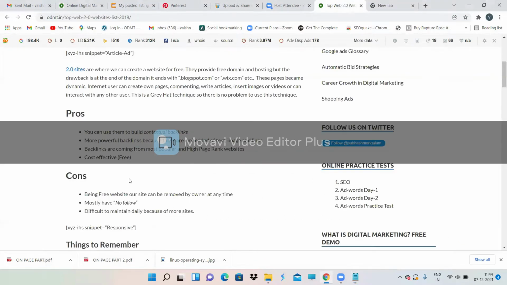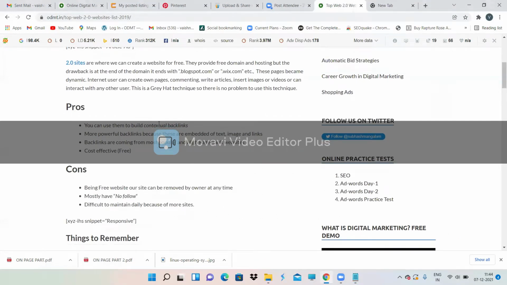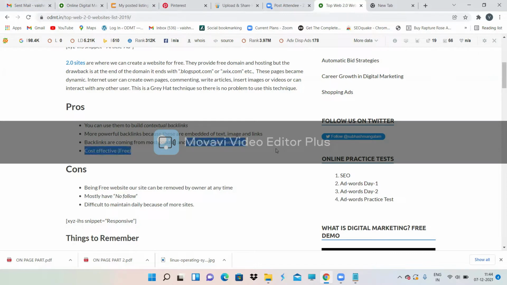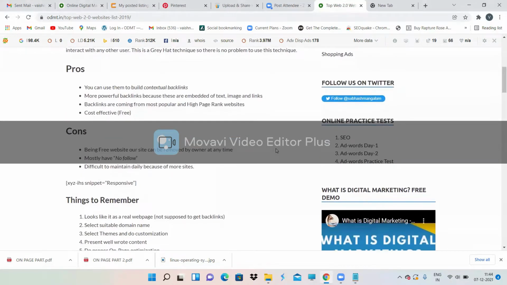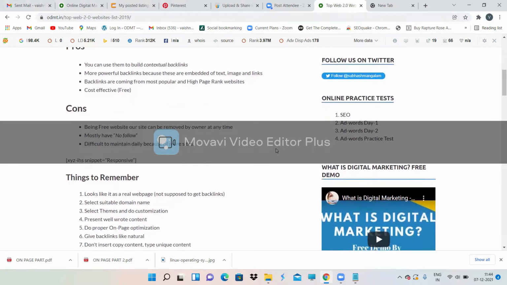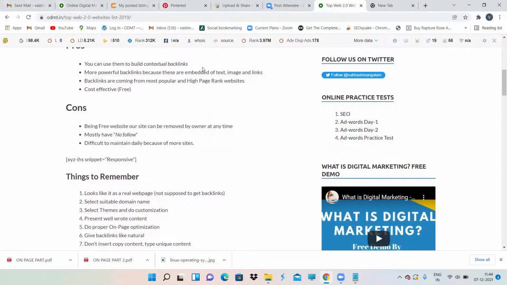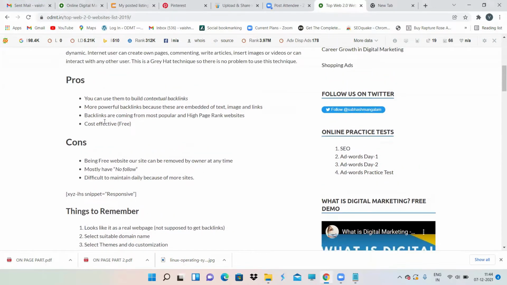Now let's look at what else is over here. You can use them to build contextual backlinks. See, this is a pro: we can give backlinks to ourselves. They are more powerful backlinks because they are embedded with text, images and links. This is completely about backlinks, and cost effective because it is free. Backlinks are coming from popular and high page rank websites. Obviously, WordPress, Blogger and Wix all have very good domain authority and page authority. So these are the pros, and you'll get a good amount of backlinks over here.